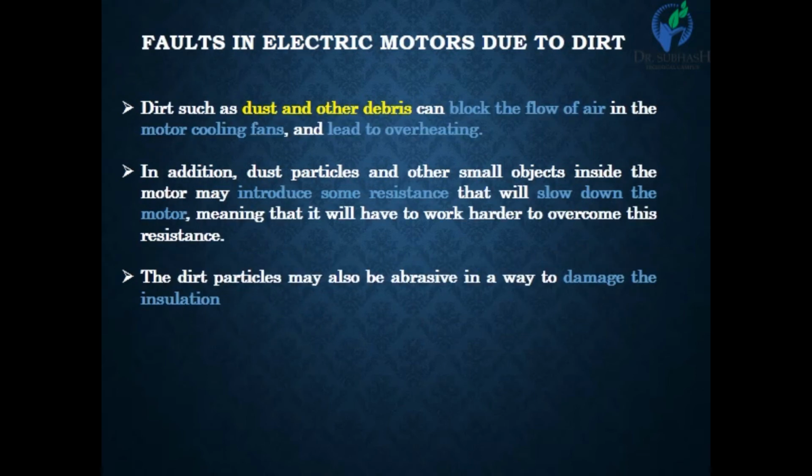Faults in the electrical motor due to dirt. Dirt such as dust or other debris can block the flow of air in the motor cooling fans, and finally it leads to overheating of the electrical motor.